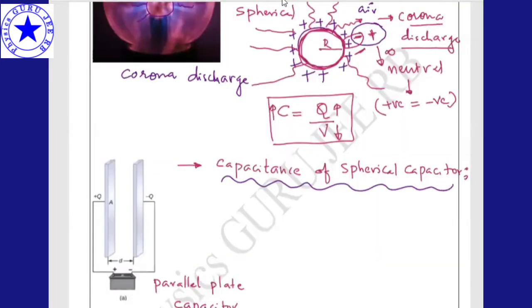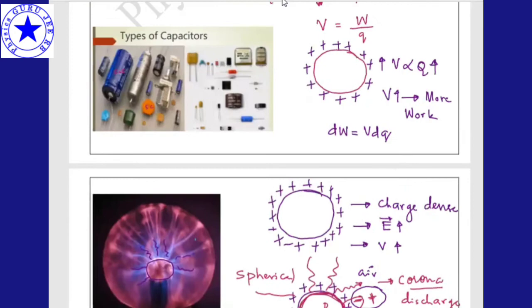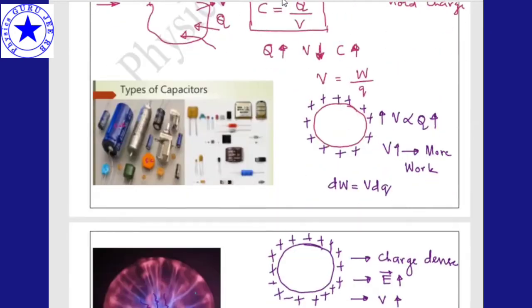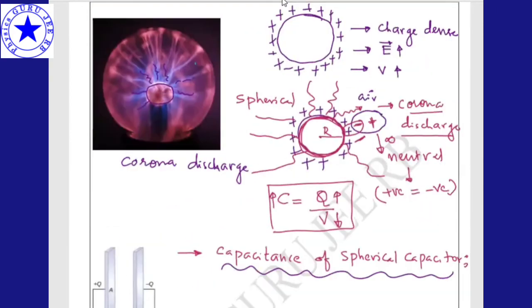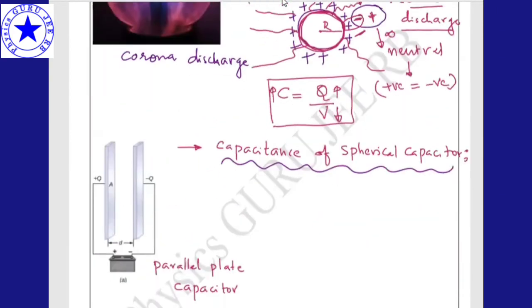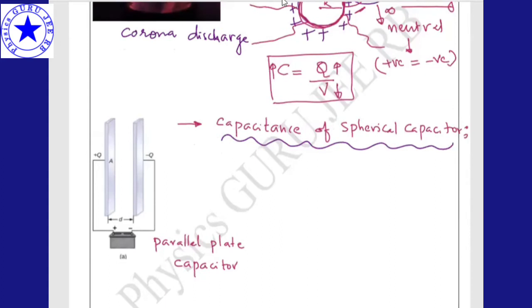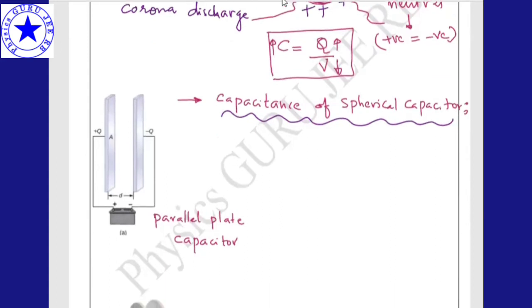So if you come to types of capacitors at the intermediate level, the first is the parallel plate capacitor, the second is the spherical capacitor, and the third is the cylindrical capacitor. Only these three types of capacitors we will learn. First, let me calculate the capacitance of a spherical capacitor. How to calculate it?